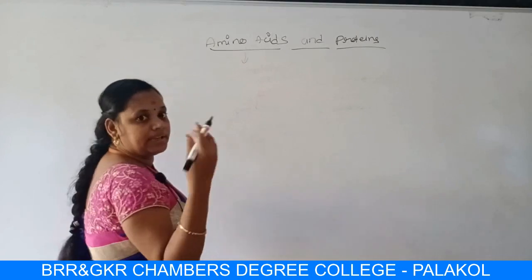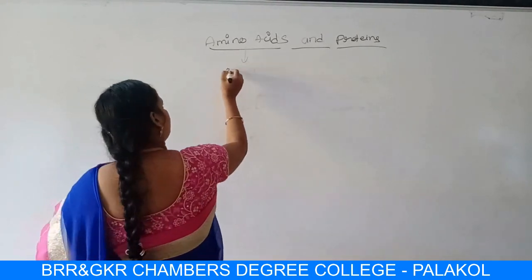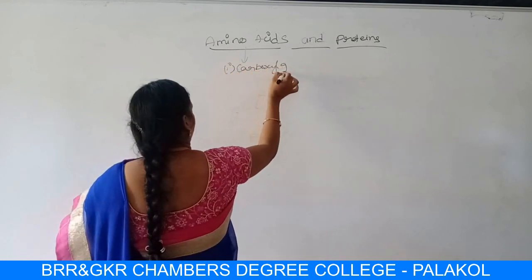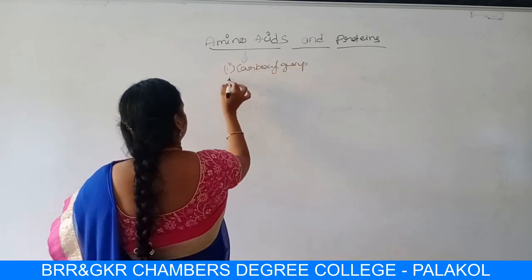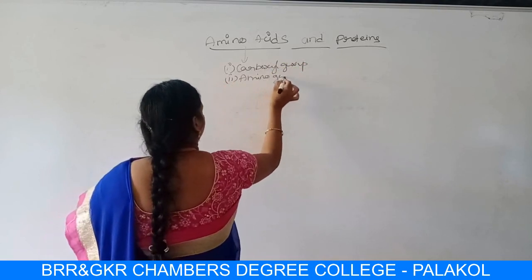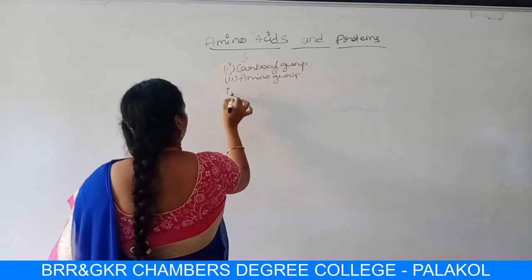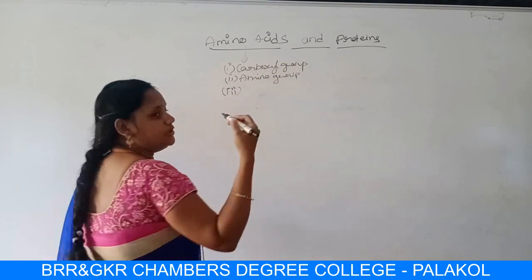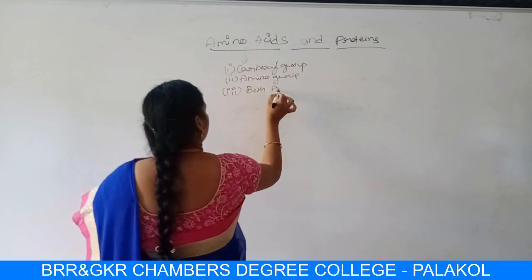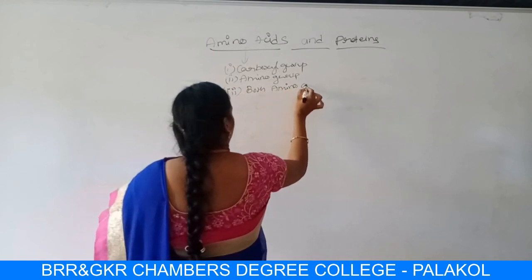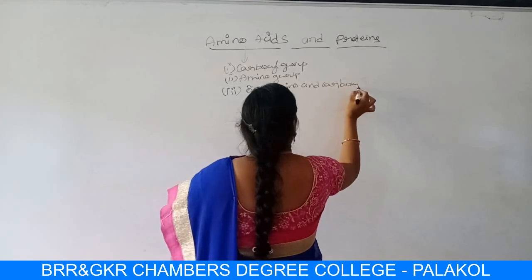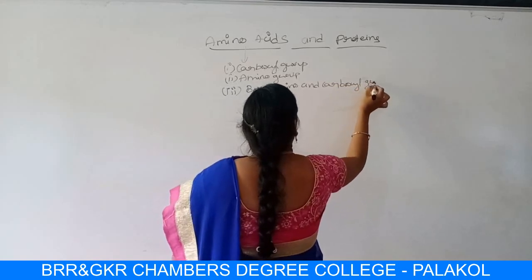Students, chemical properties may be due to, first, the carboxyl group; second, the amino group; third, both the amino and carboxyl groups.